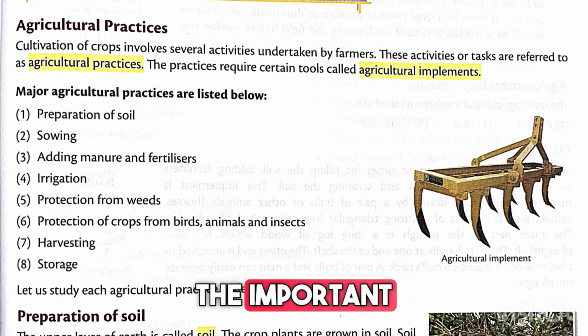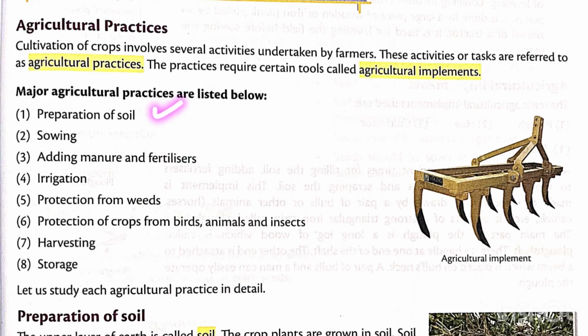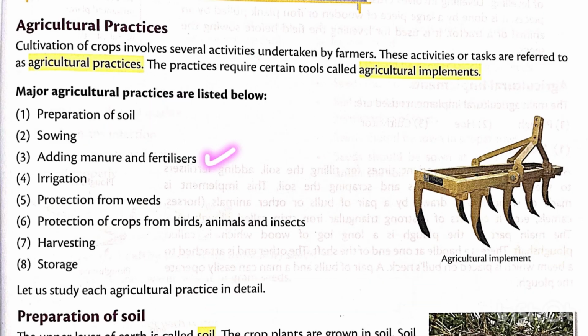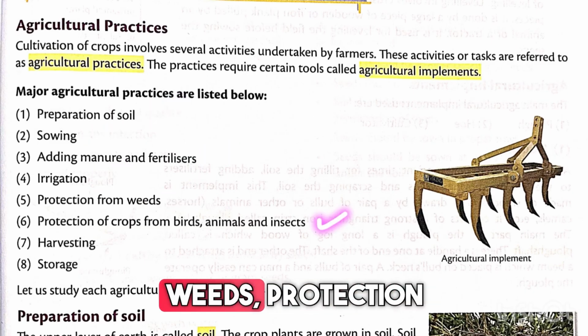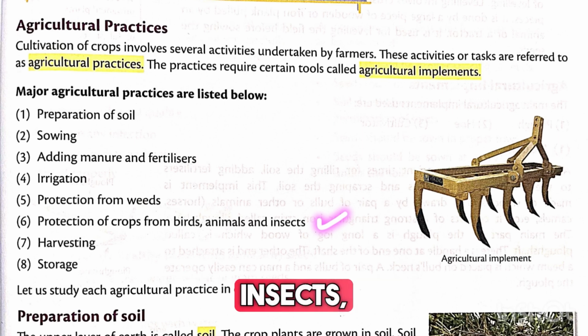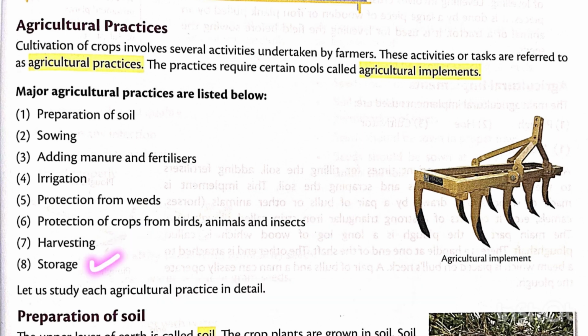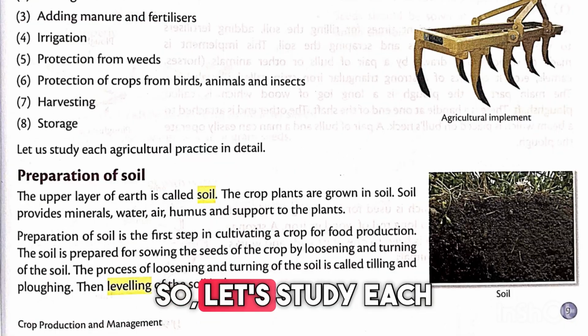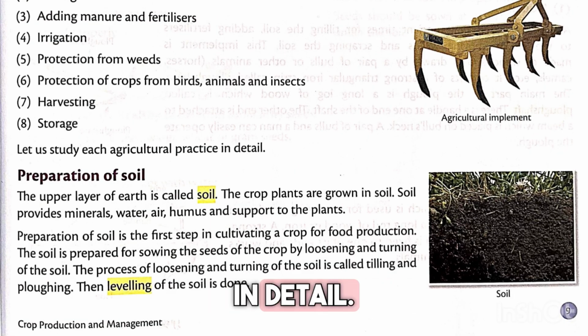Let's quickly see the important agricultural practices. First, preparation of soil, sowing, adding manure and fertilizers, irrigation, protection from weeds, protection from birds and insects, harvesting, storage. Students, this is basically the complete journey of crop production. So let's study each agricultural practice in detail.